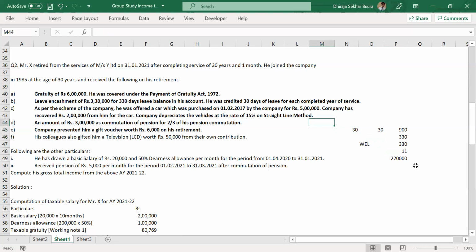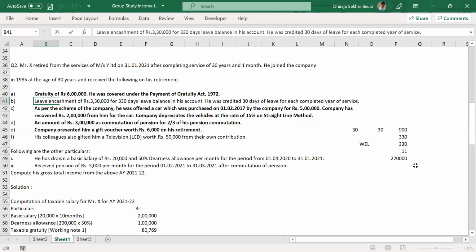I'll change this question in a bit. Look at this. Suppose he was credited with 40 days per year, so it comes to 1200 total, and as per this basis he is left with some 950 days of leave.